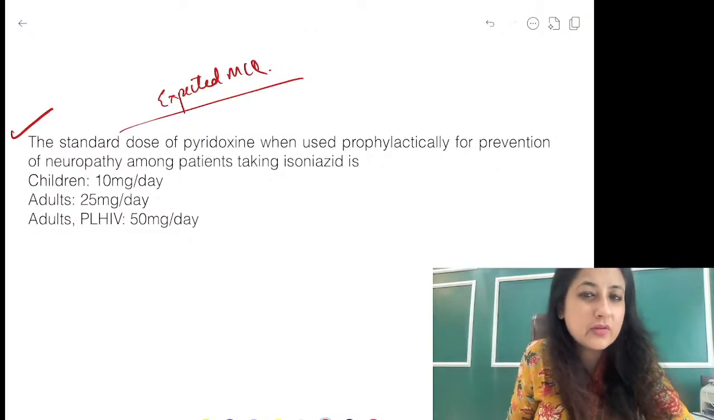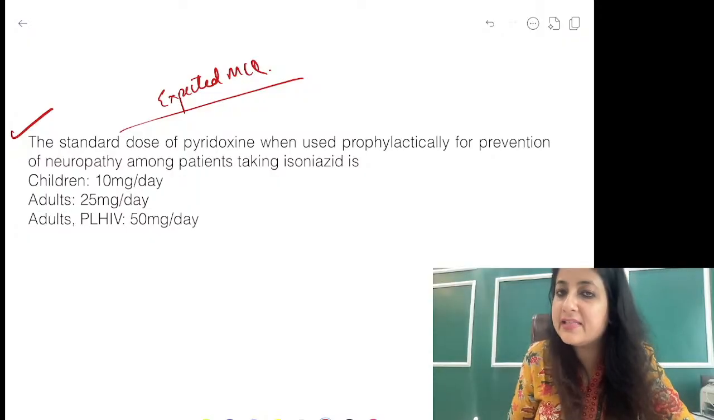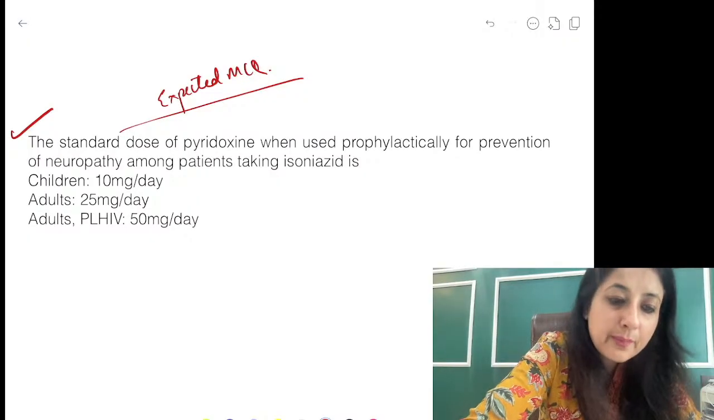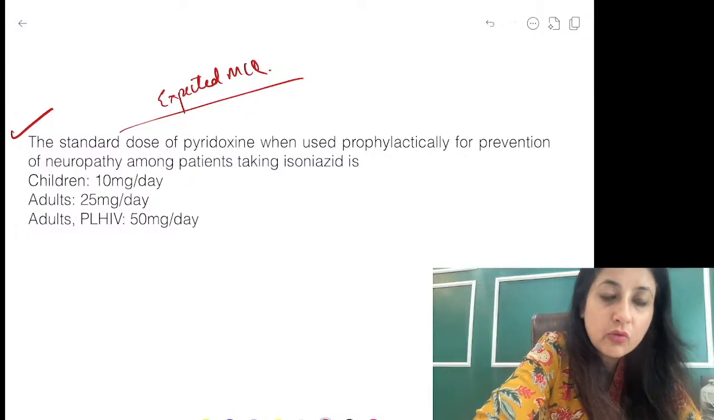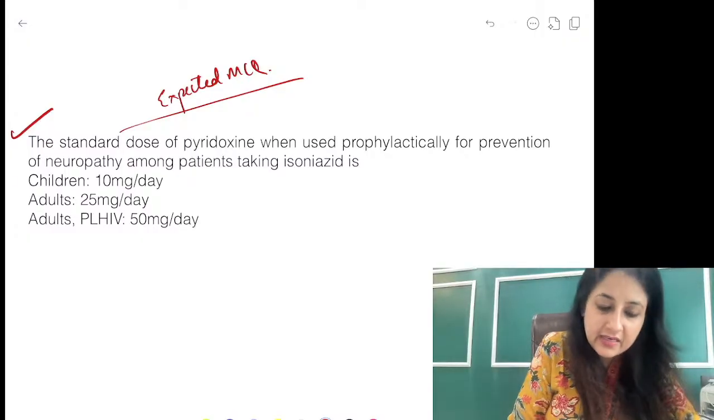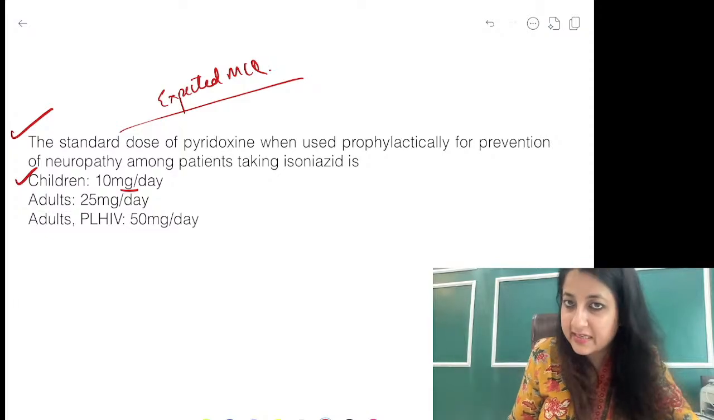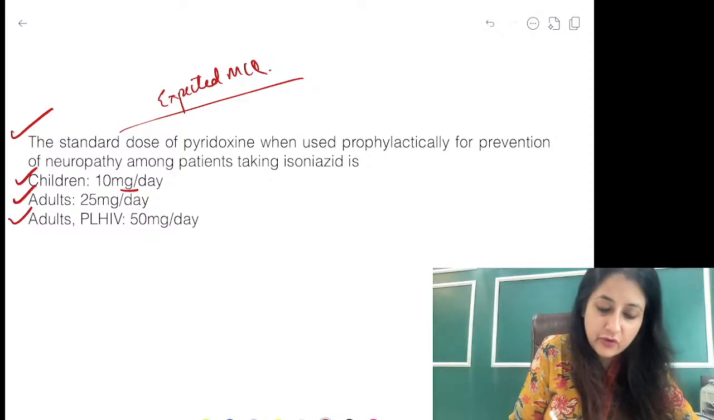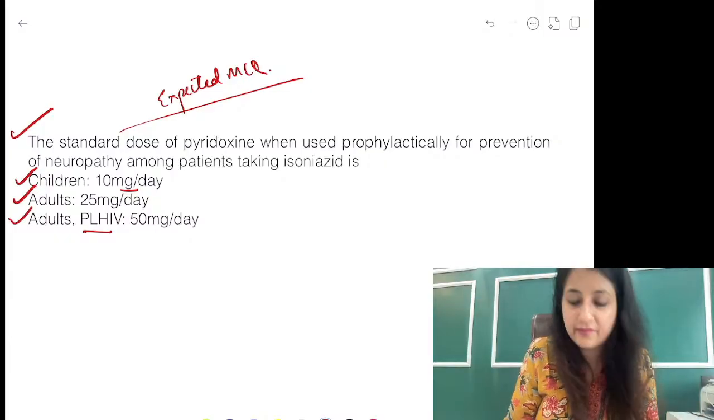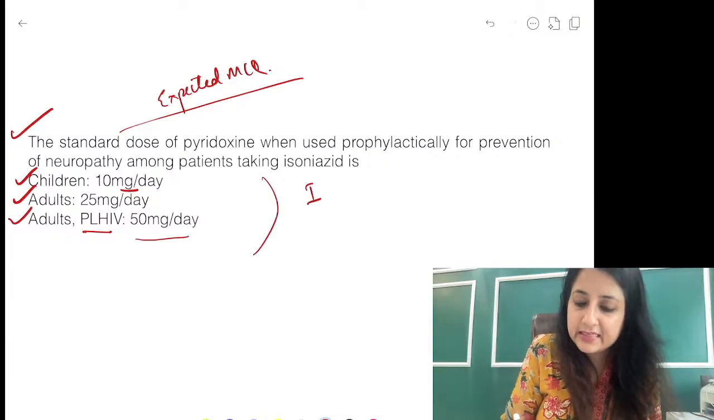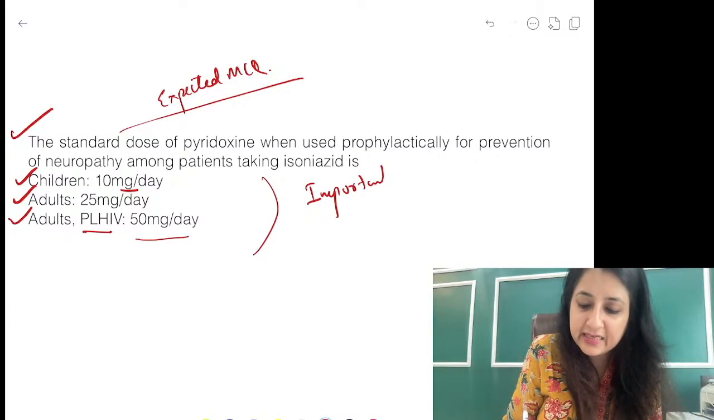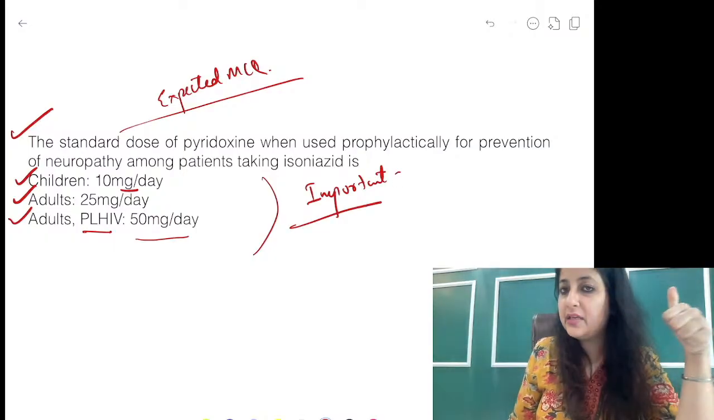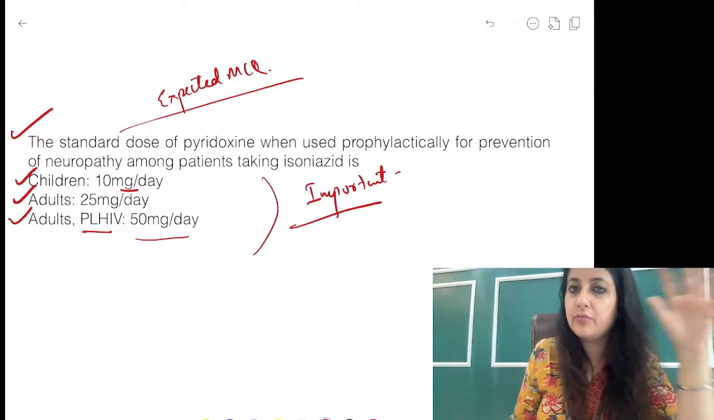Why do you give pyridoxine? You all know deficiency of B6 or pyridoxine leads to seizures and all. Okay? So to prevent neuropathy, guys, what is the dose of pyridoxine that we give? For children, it is 10 milligram per day. For adults, it is 25 milligram per day. And for adults who also have HIV, it is 50 milligram. This is important. Okay? TPT is important, and of course you have this regimen as well. Got it? Give me a thumbs up if you got this question along with the update.